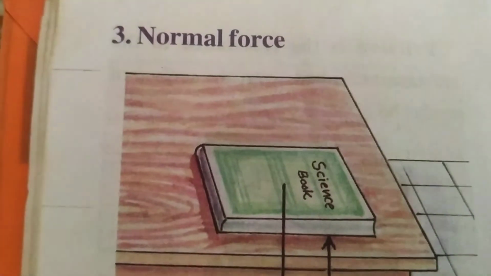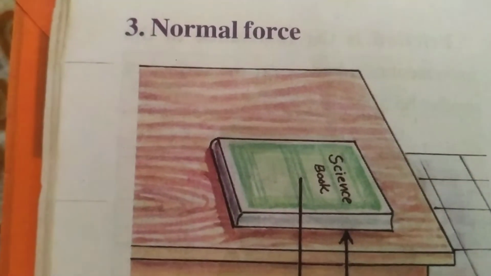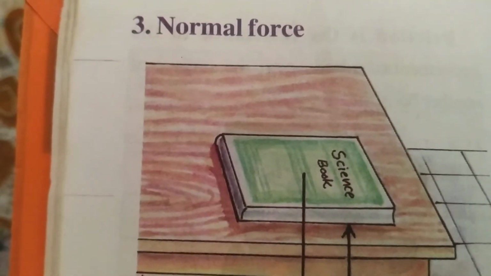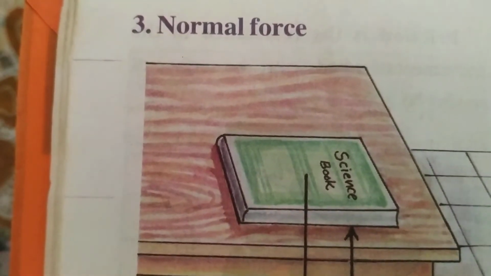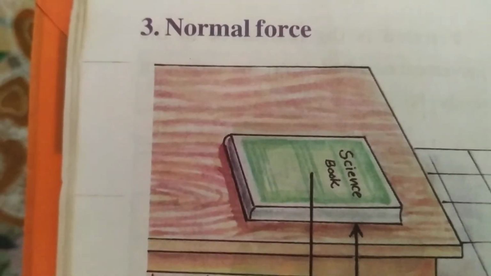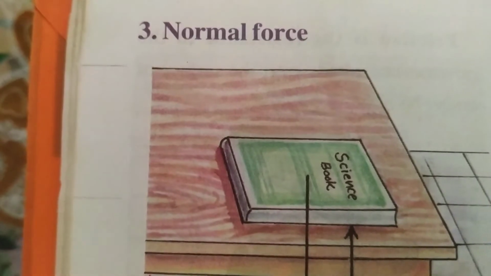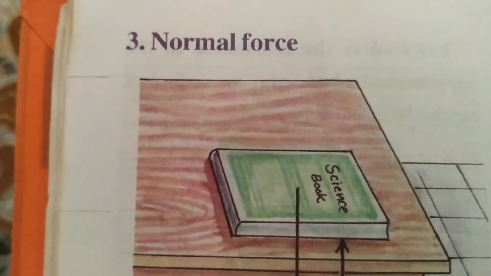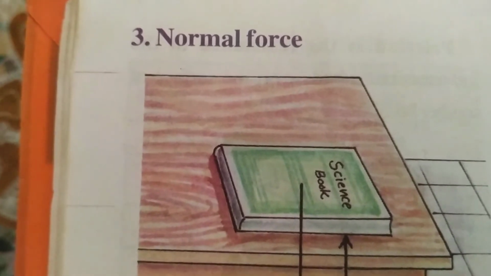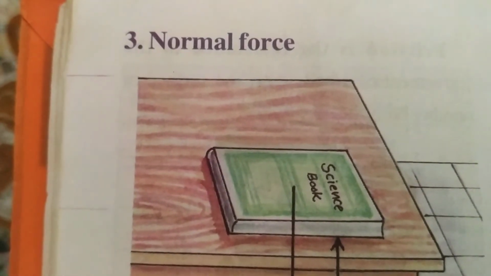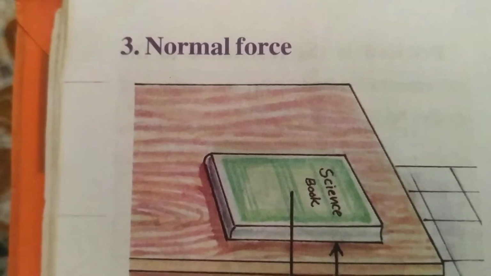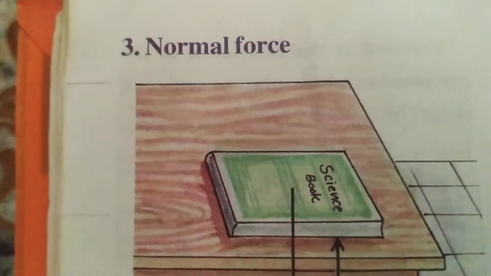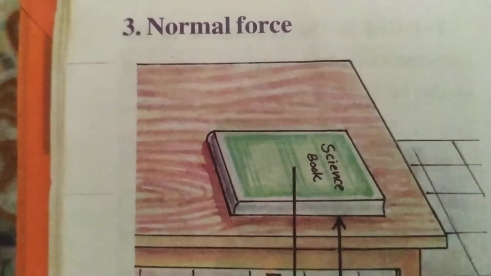A direction perpendicular to the plane of a surface is said to be normal. So the force that a solid surface exerts on any object in the normal direction is called the normal force. Just hit the wall.